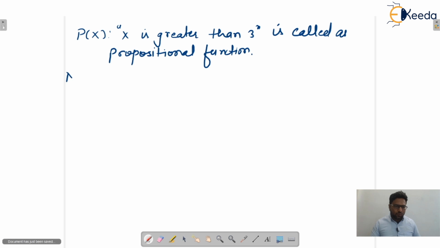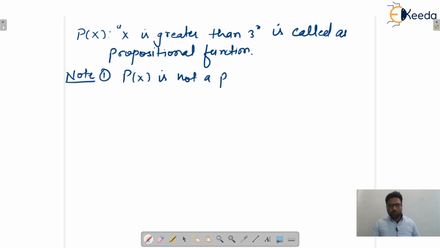So write down one note: P of x is not a proposition because it doesn't have a truth value.